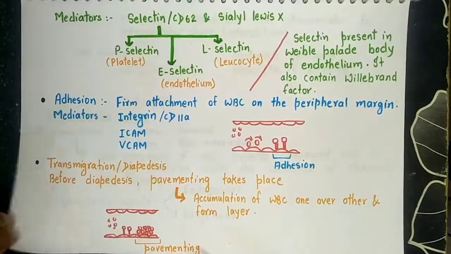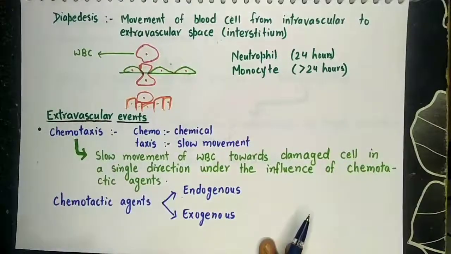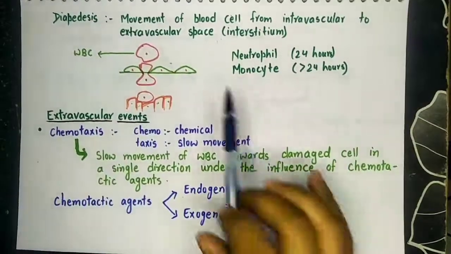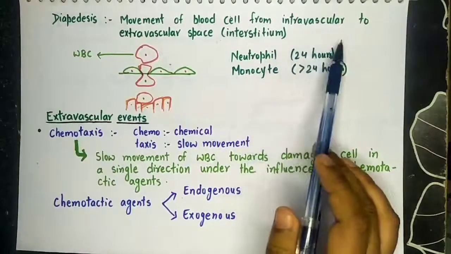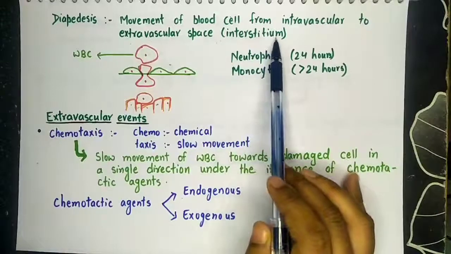Now transmigration and diapedesis occur. Diapedesis or transmigration means movement of blood cells from intravascular to extravascular space, that is interstitium.